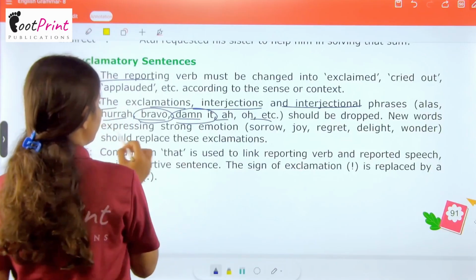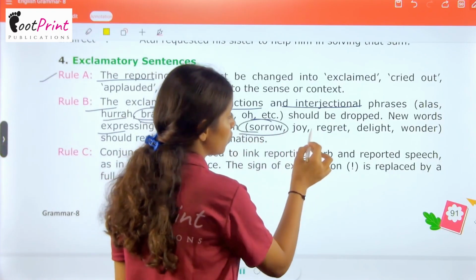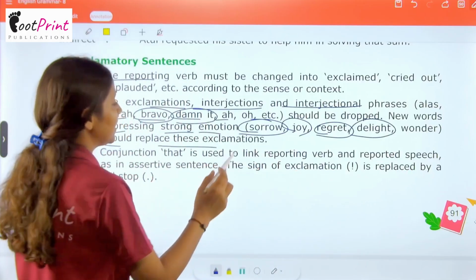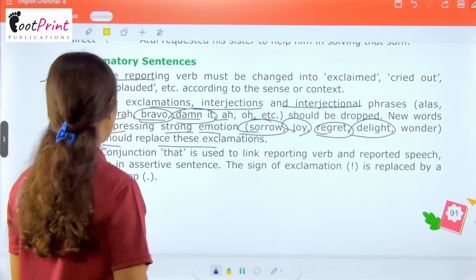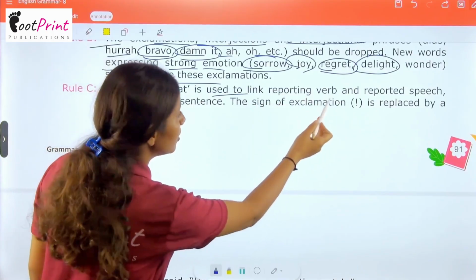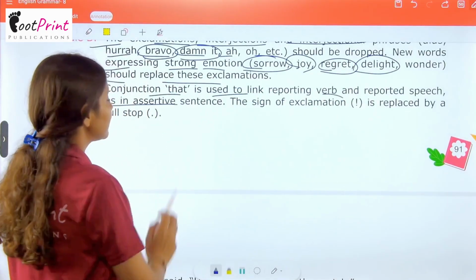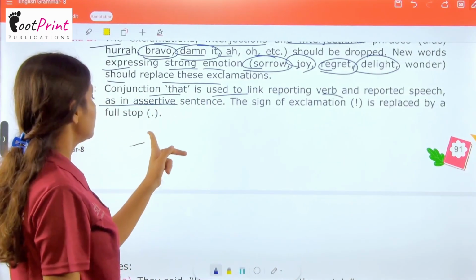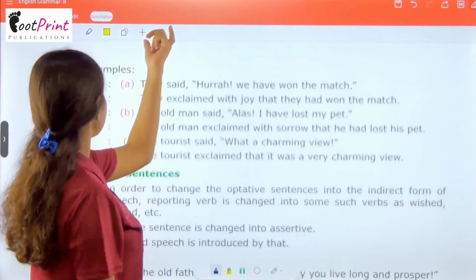New words expressing strong emotions, sorrow, joy, regret, delight, wonder should replace these exclamations. Conjunction that is used to link reporting verb and reported speech, and as in assertive sentences, the sign of exclamation is replaced by a full stop. Few examples are given here.